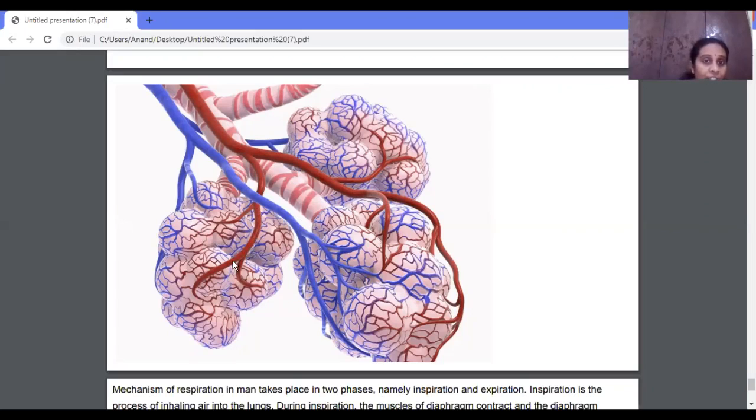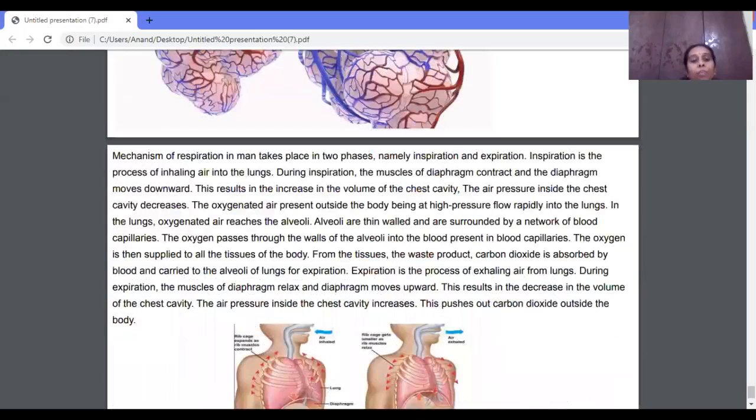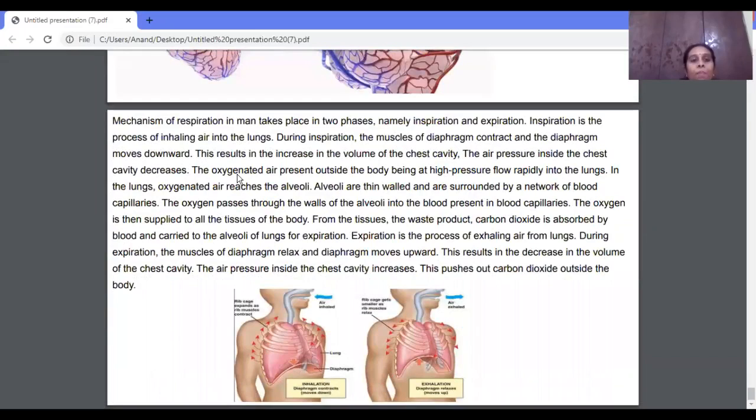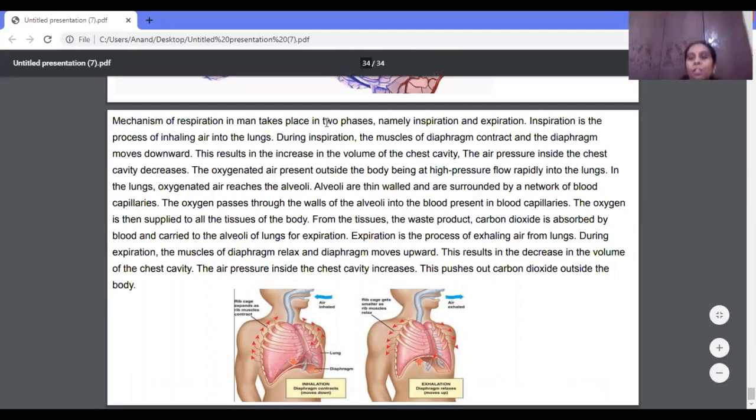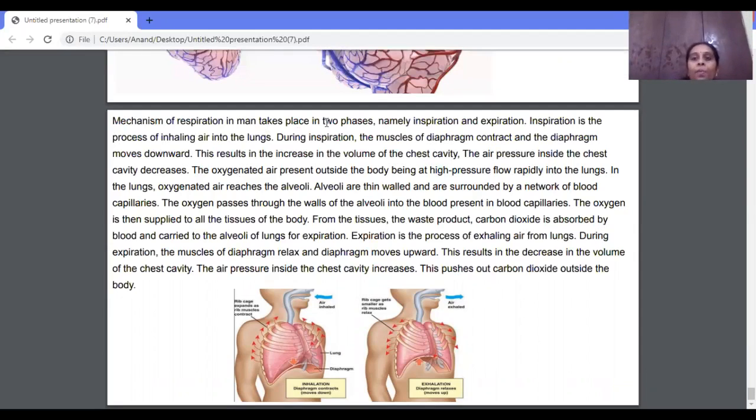Now the oxygenated blood goes to the cell, and in the cell the oxygen helps in oxidizing the food, that is nothing but the conversion of glucose into energy. So now we'll see the mechanism of breathing, how the respiration mechanism takes place in human beings. The mechanism of respiration in man takes place in two phases. One is inspiration, the other is expiration.